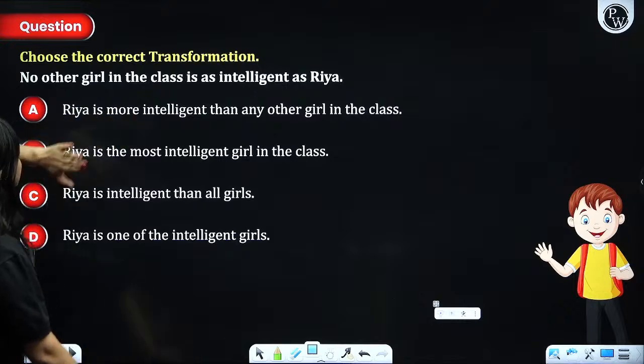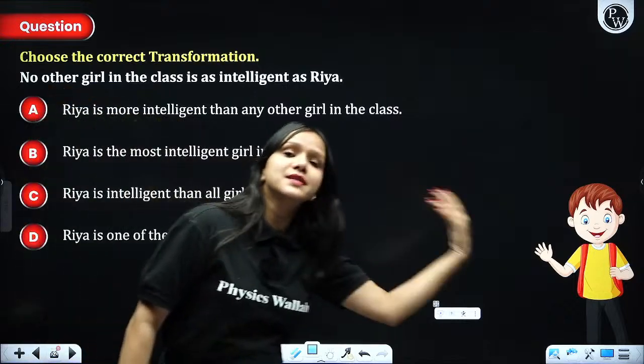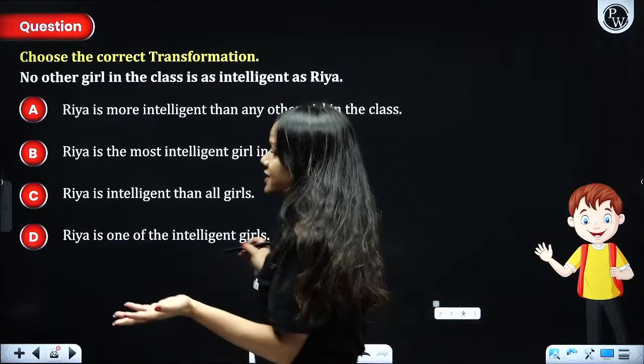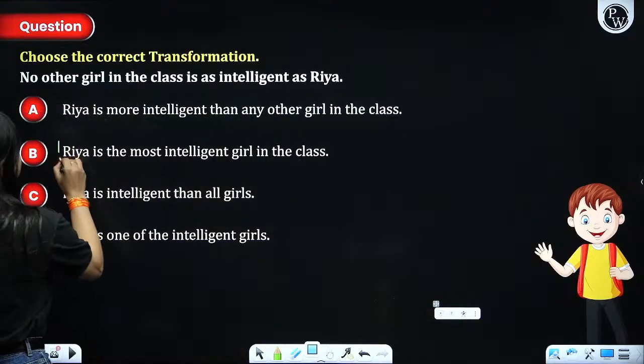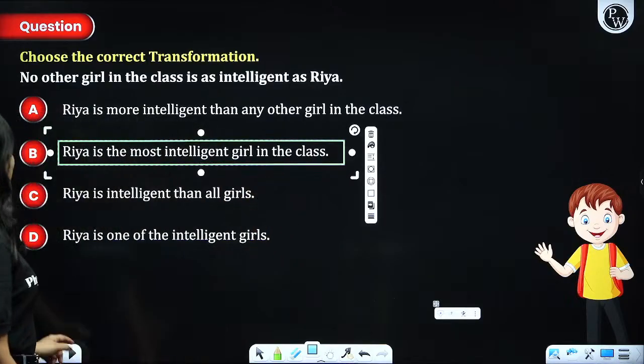Ria is more intelligent? No. When we are saying that no other girl is intelligent, just like Ria, definitely it seems that Ria is the most intelligent of all. Okay, so that's why we have to choose this one answer.